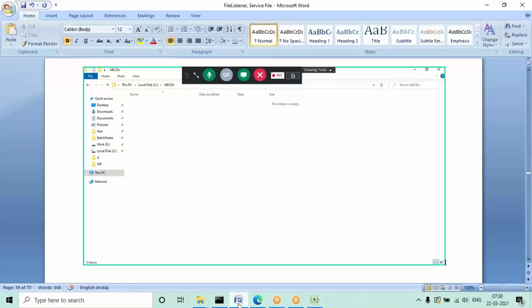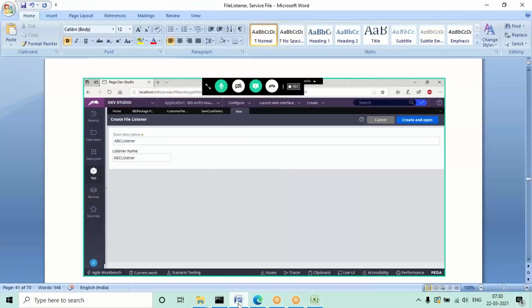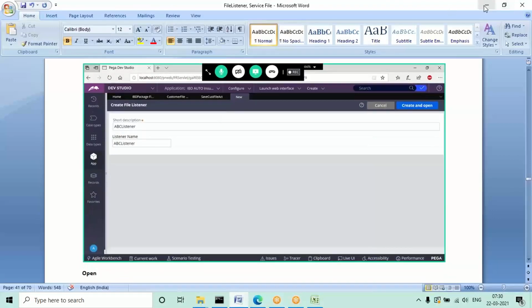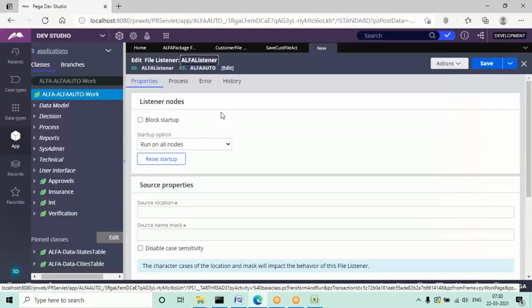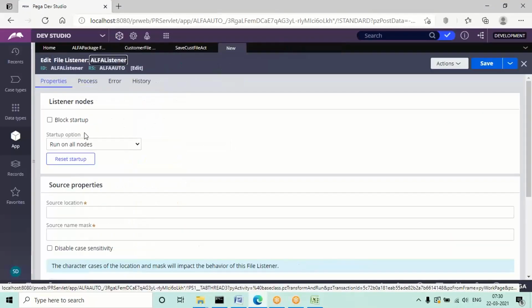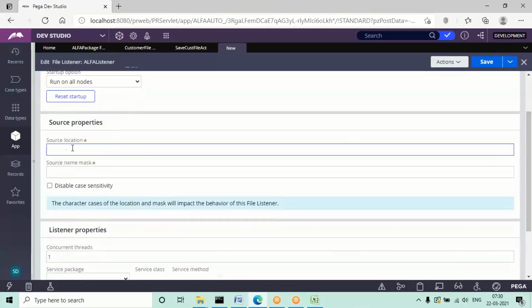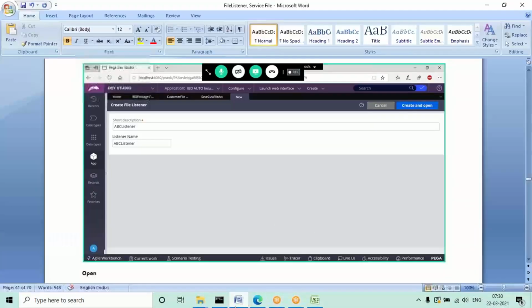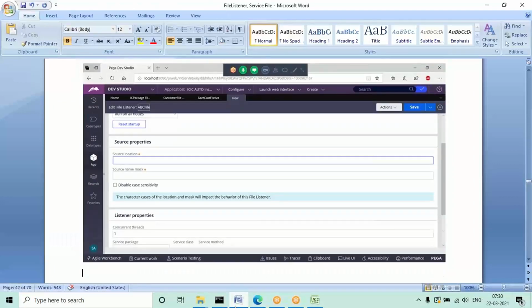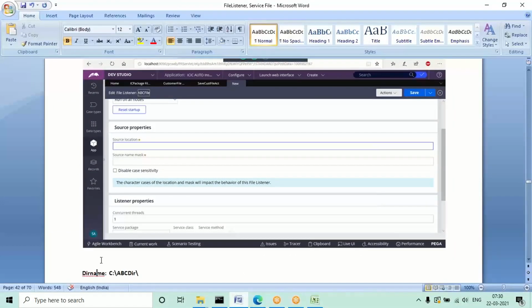In this we need to fill the parameters. Here I have given ABC listener. Whatever name you want, no issues. First of all, choose the default settings like run on all nodes, no issues. And in the source location, I'm going to provide the directory in my system. Give the directory path you are using in your system. In my system it is C drive.